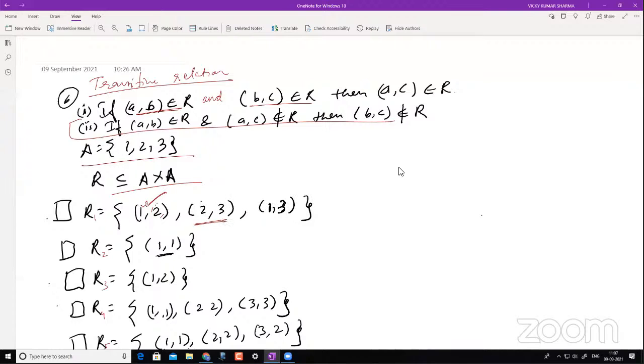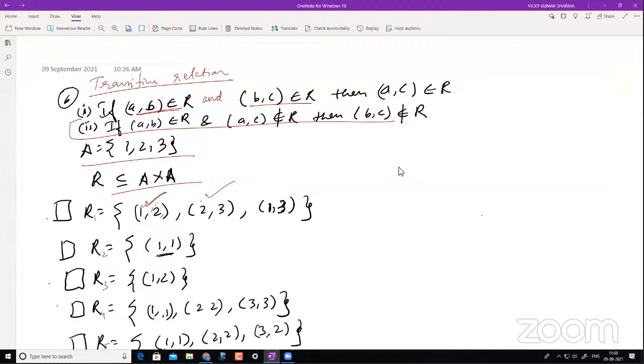Now similarly, we'll check for the other one here. This is my A comma B. Now I will check with starting element as 3, that is, I have to check for B comma C. Is this starting with 3? The answer is no. Is this starting with 3? No. Is this starting with 3? No. That means my AND condition is not being fulfilled. Therefore, this also fulfills the condition of transitivity.